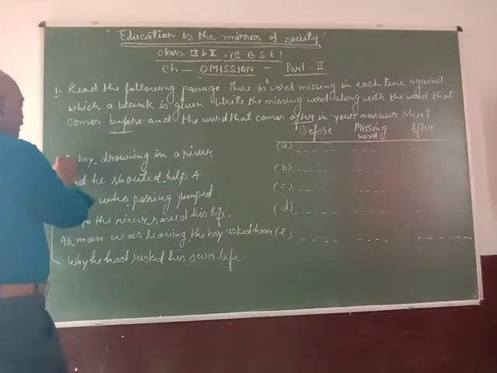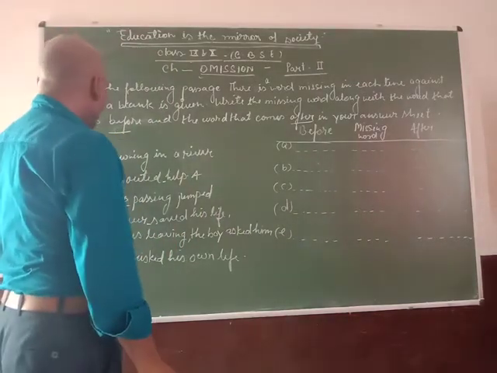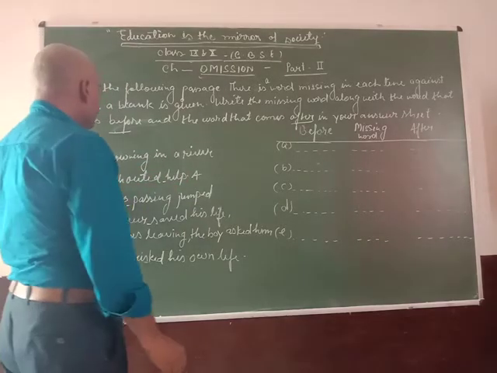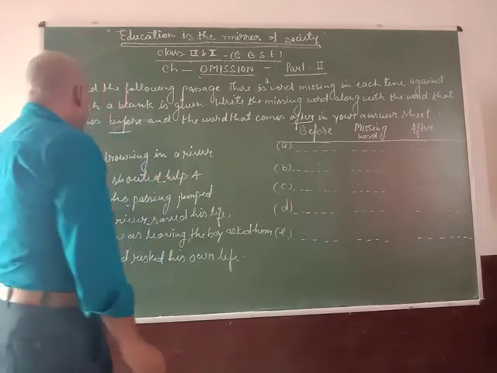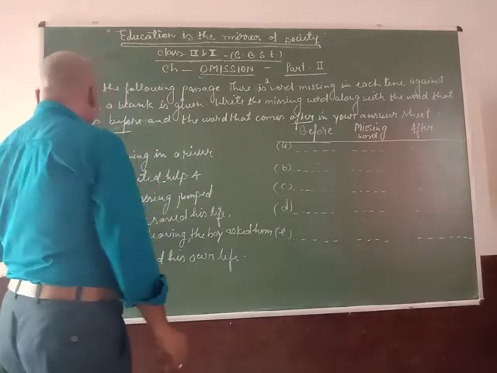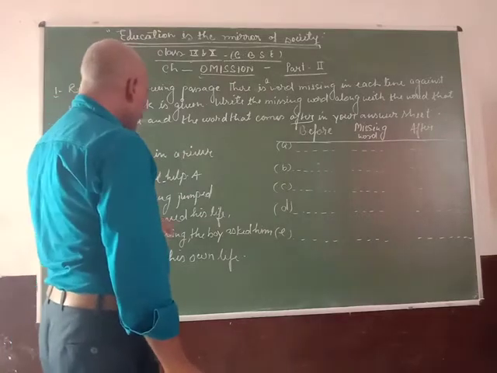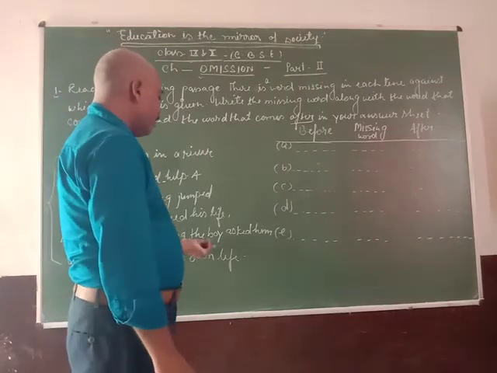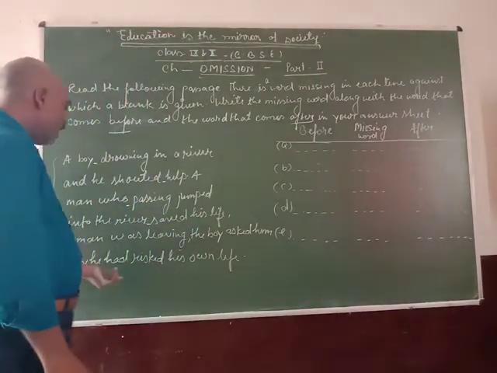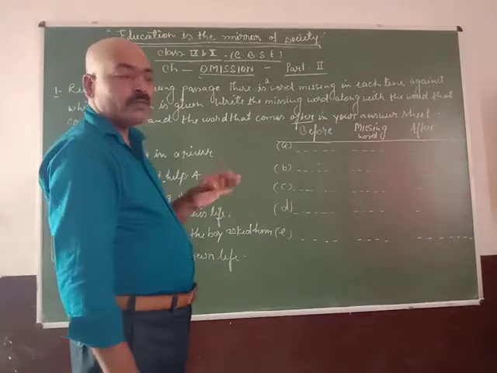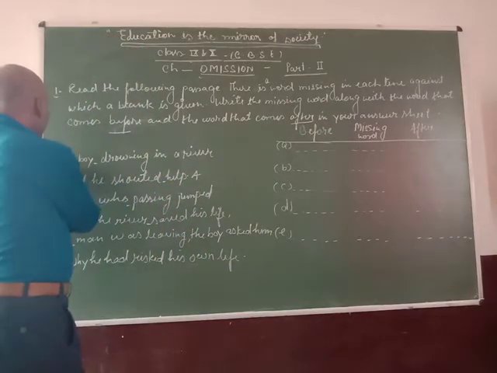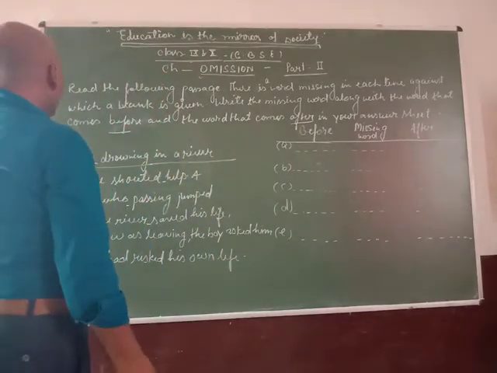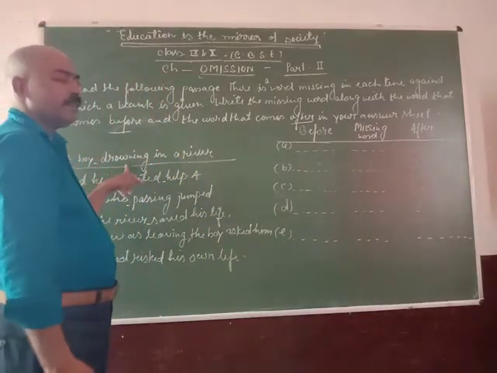So first of all, read the passage. A boy going in a river and he shouted help. A man who passing jumped into the river, saved his life. As the man was leaving, the boy asked him why he had risked his own life. So, first of all, you see in this line what word is missing.